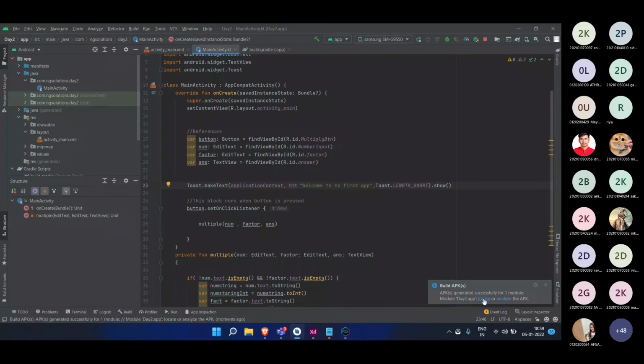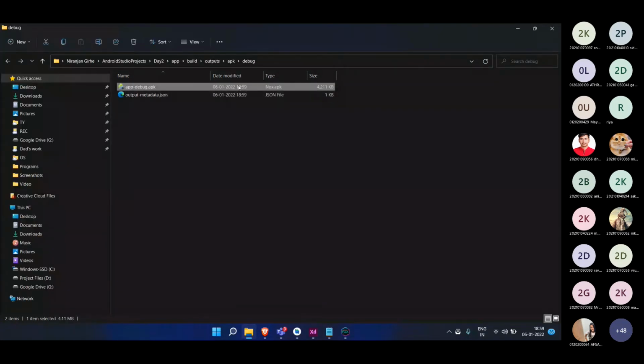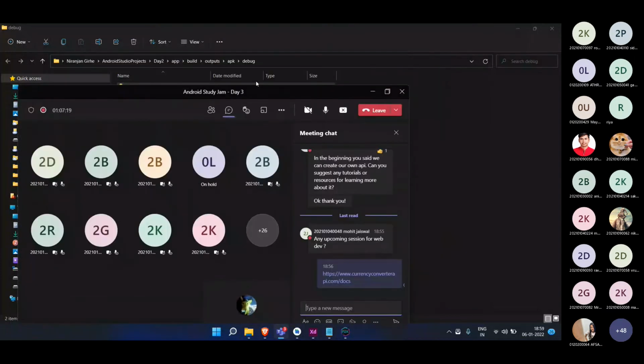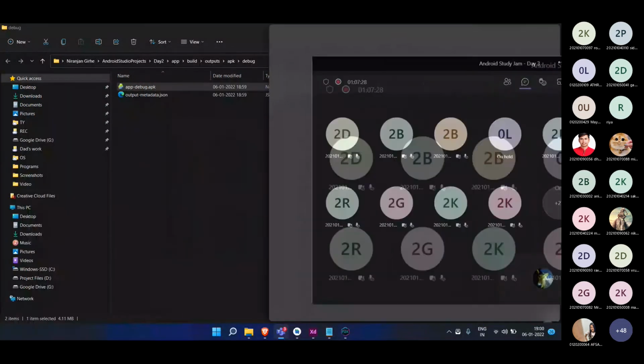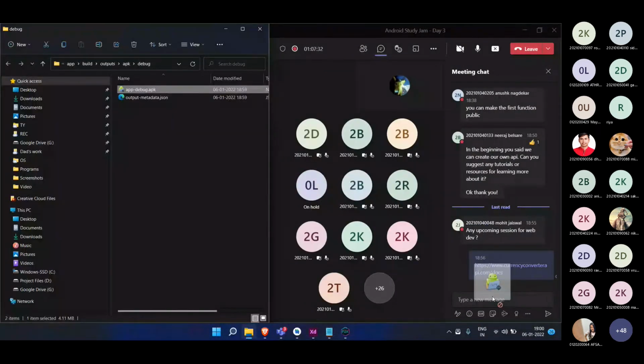Okay, so here you can see it has already built the app. I can just hit Locate, and here is the app. It is 4 MB. I will share this app on MS Teams itself, so you can try to install it at your end. It might give some warning, like this app is not safe, because we are not a verified developer. That might be the reason.